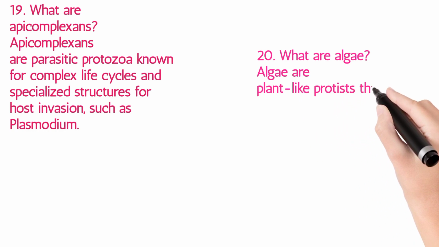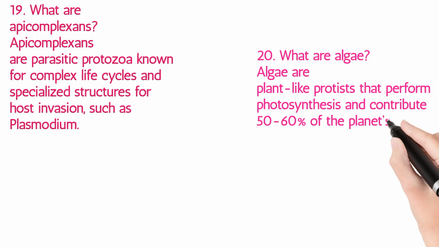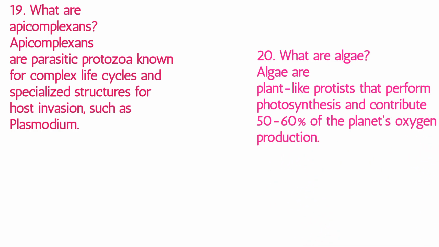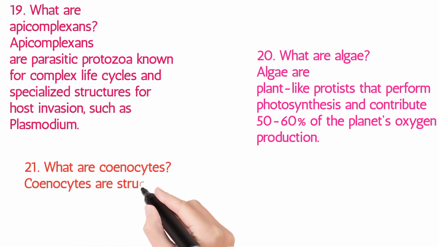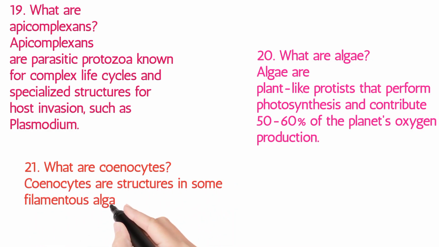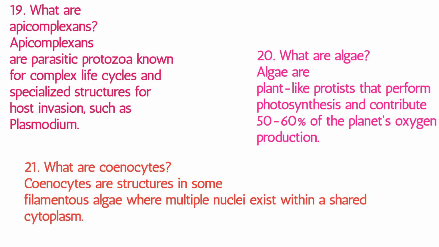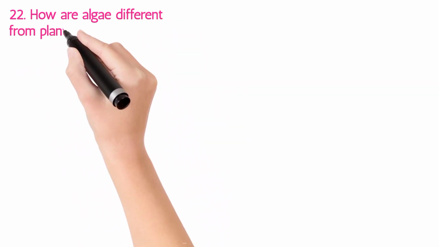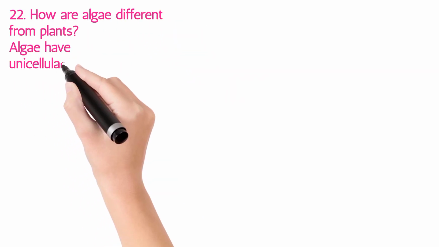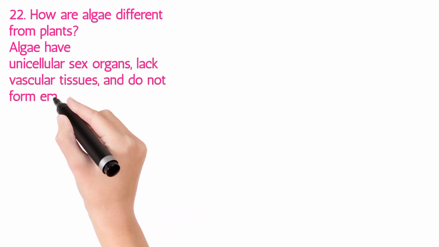20. What are algae? Algae are plant-like protists that perform photosynthesis and contribute 50 to 60% of the planet's oxygen production. 21. What are choanocytes? Choanocytes are structures in some filamentous algae where multiple nuclei exist within a shared cytoplasm. 22. How are algae different from plants? Algae have unicellular sex organs, lack vascular tissues, and do not form embryos like plants.